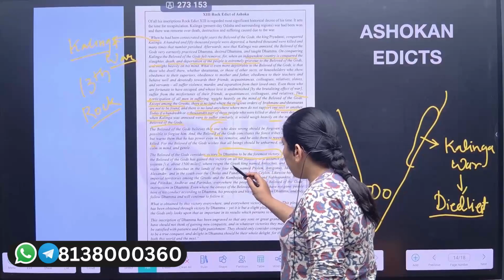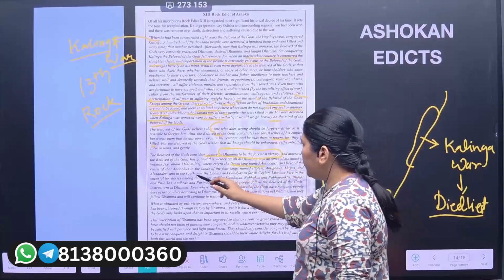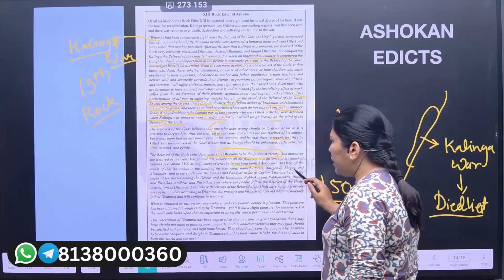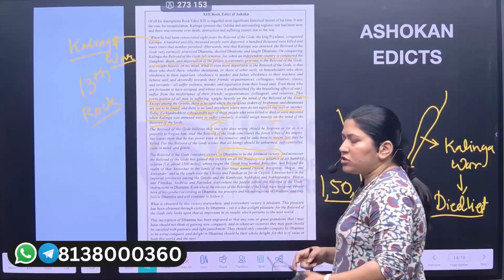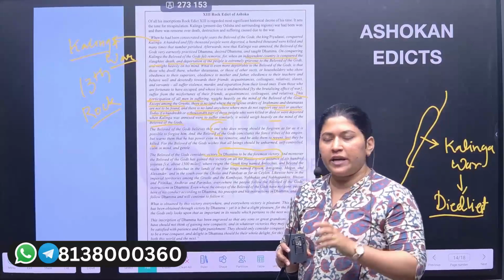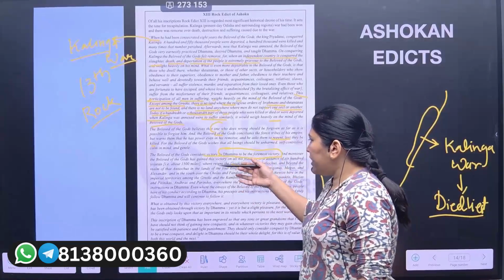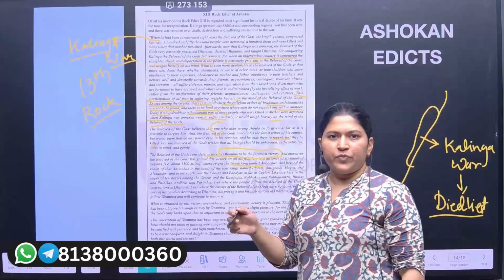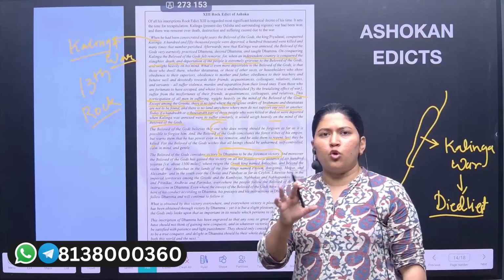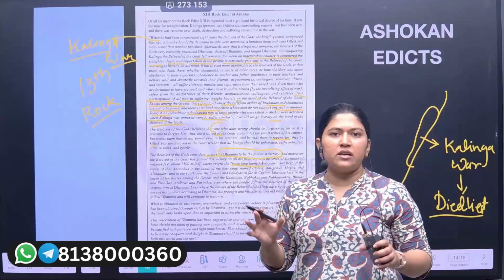Now he also talks about the Greek kings. The Greek king named Antiochus, and beyond the realm of Antiochus, in the lands of the four kings named Ptolemy, Antigonus, Magas and Alexander. So he talks about the four kings in this 13th Ashokan edict. He says that there is no land that doesn't follow some guru except the Greeks, who are the only people who don't follow any kind of guru. Elsewhere, everyone has one kind of guru or another.